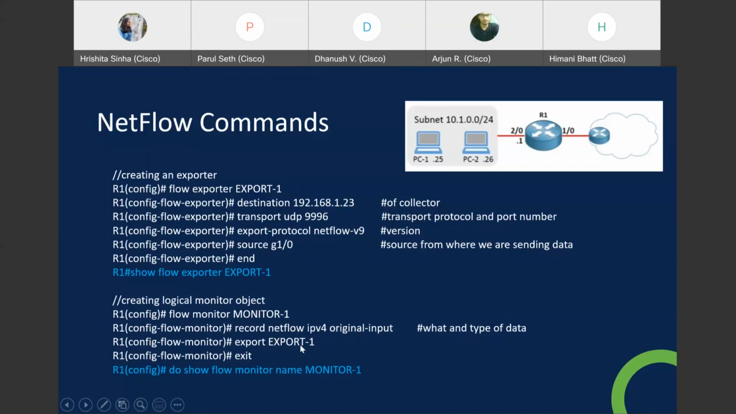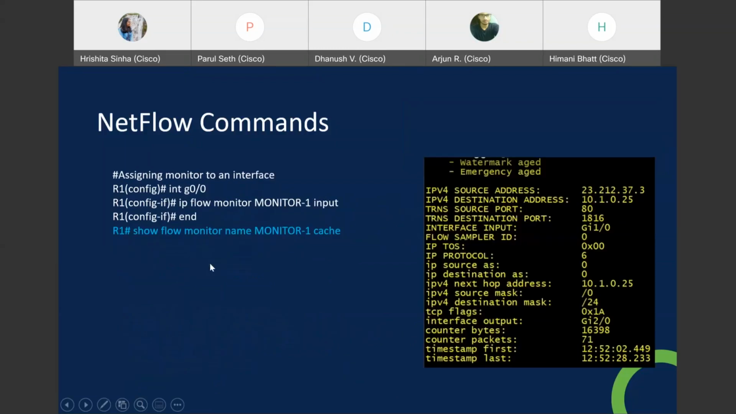Okay. Now export, we are choosing the export for this monitor. We created this export, right? Export 1 here, which we will be using here. And that's it for the monitor. Now, as we have configured the exporter and monitor, we will go ahead and assign the monitor to one of our interfaces. Here we have assigned it to gigabit 0/0.